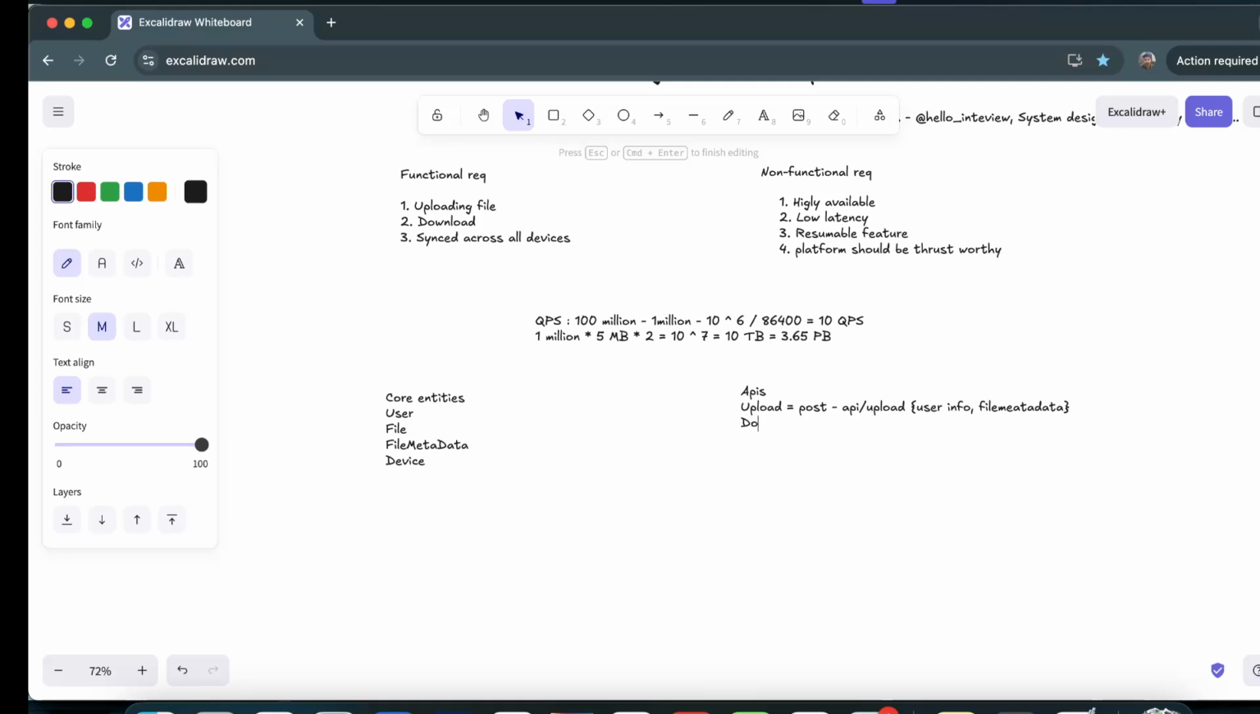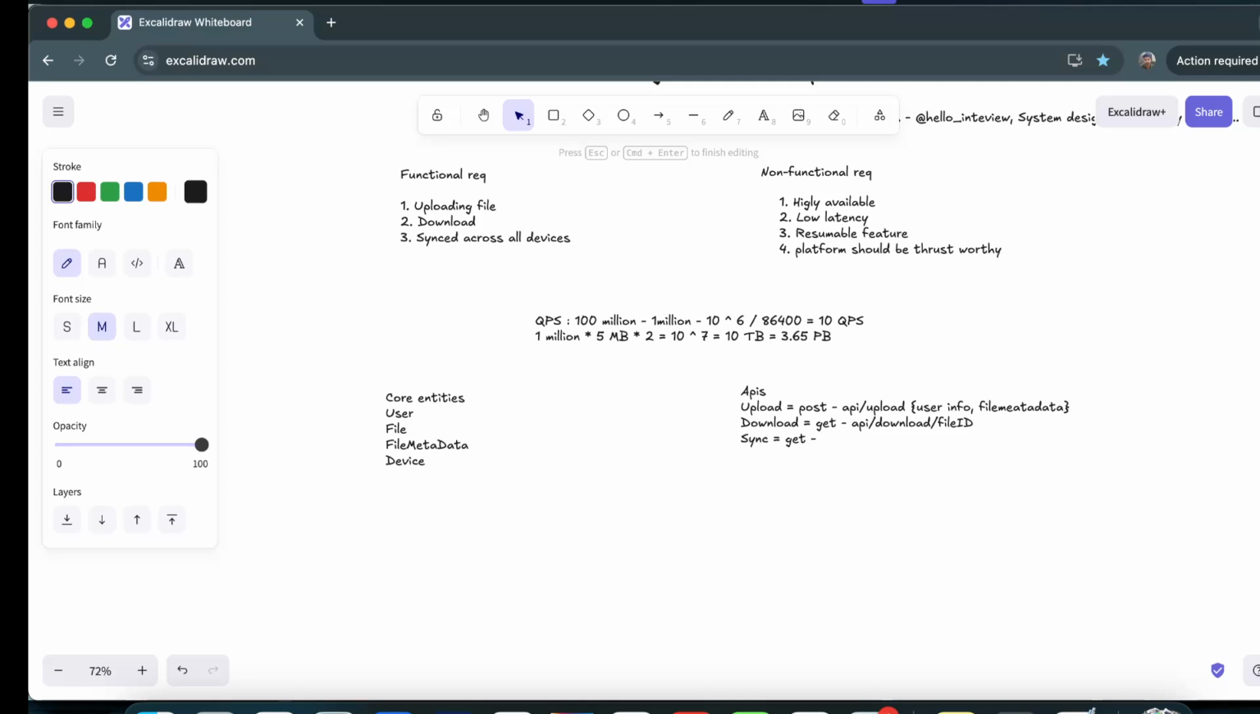Next is the download API. To download a file, obviously it is a GET, which is like API slash get or download, we can say. And here we have to provide the file ID of the file which we want to download. The next is the sync service, to ensure that it is properly synced across all devices. This is again a GET request.